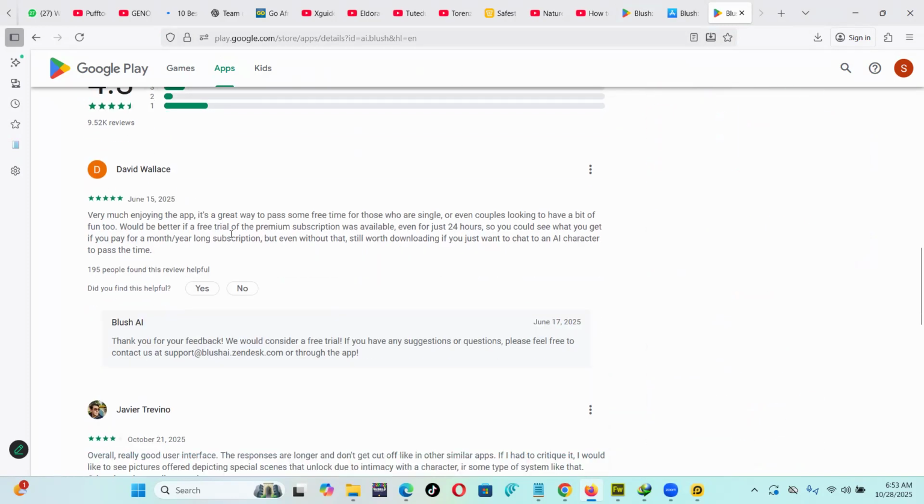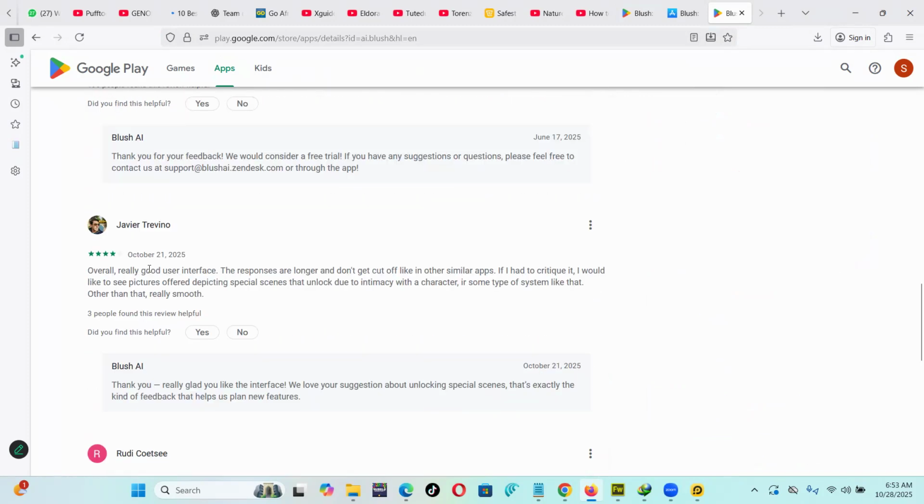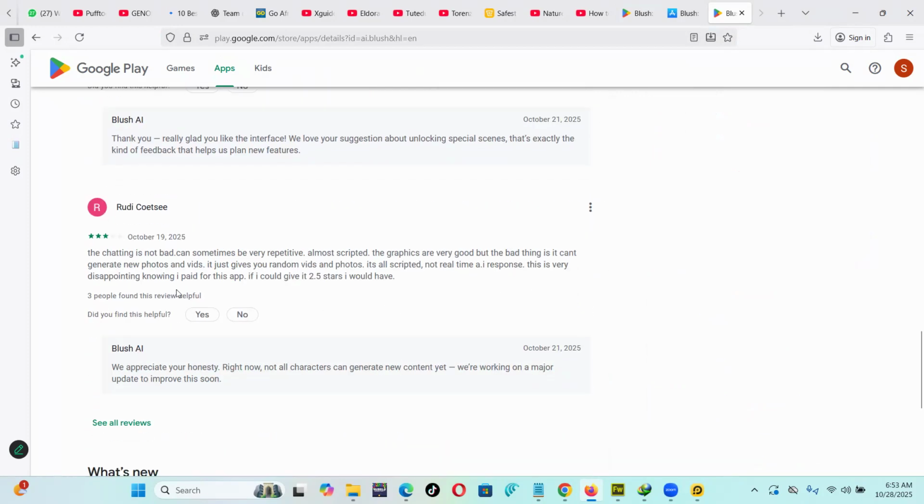Someone says, the responses are longer and don't get cut like other similar apps. If I had to critique it, I would like to see pictures depicting special scenes that are not due to intimacy with the character or something. The chatting is not that bad. Sometimes it can be repetitive, almost scripted, and the graphics are very good. But the bad thing is I can't generate new pictures and videos. It gives you random videos and photos. It's all scripted, not real time.